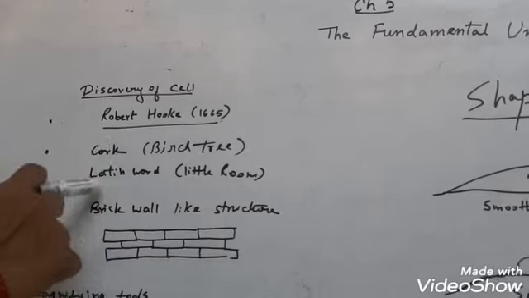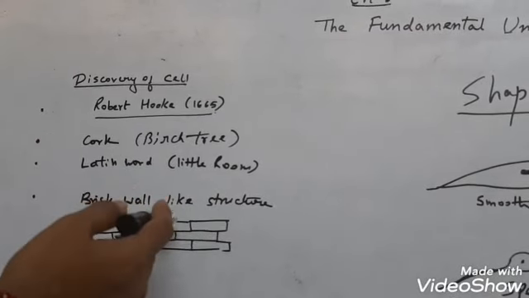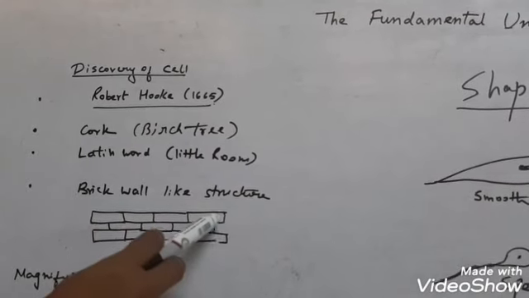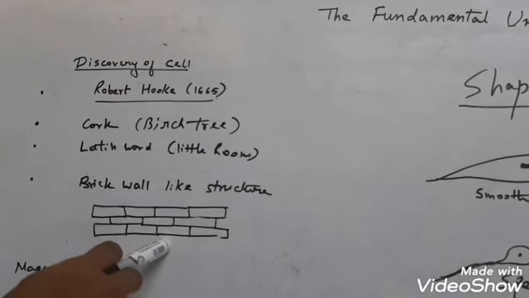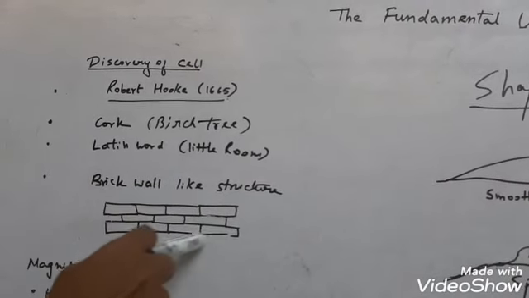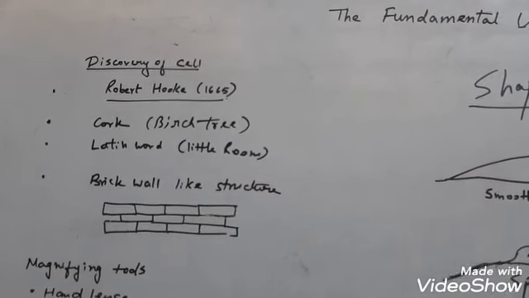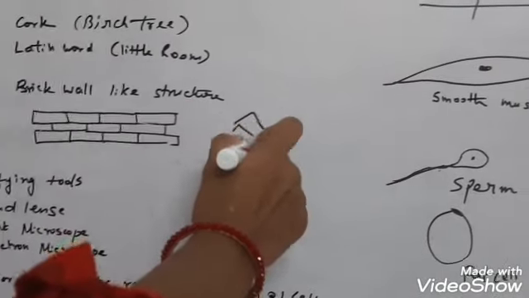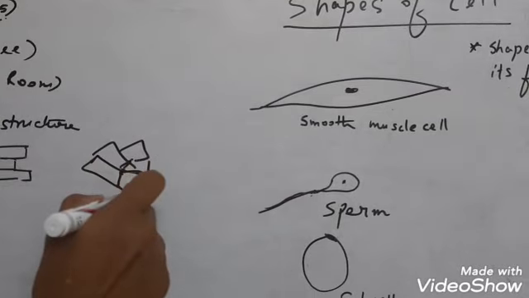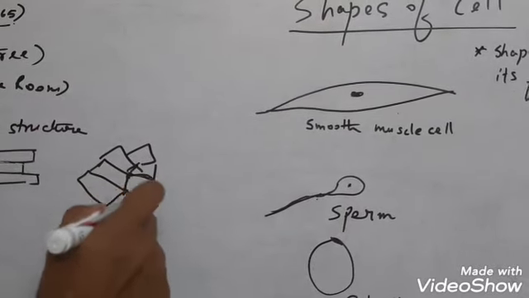Okay, now what he saw under his self-made microscope was some brick wall-like structure and he named it cella. In Latin, cella means little room. So he looked at it as little rooms or a honeycomb-like structure. You know what a honeycomb is? Honeycomb means the beehive, the hive where the bees live. So this is a honeycomb-like structure.